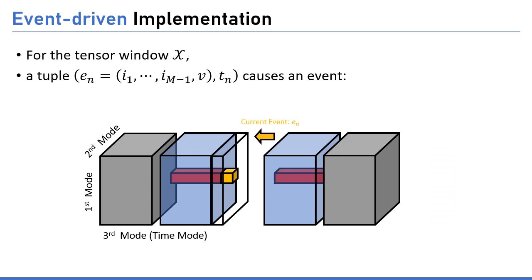In the continuous tensor model, it is crucial to efficiently update the model's tensor. Therefore, we propose an efficient event-driven implementation of the continuous tensor model. Assuming a single time-stamped tuple with the value v, it generates an event that moves v from one unit to another. We can simply implement it by subtracting v from the source entry in the previous tensor unit and adding it to the destination entry in the new tensor unit.